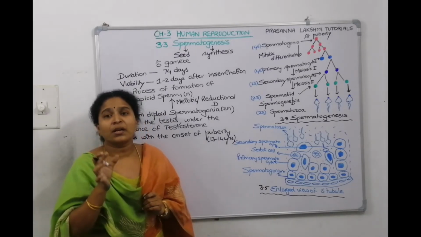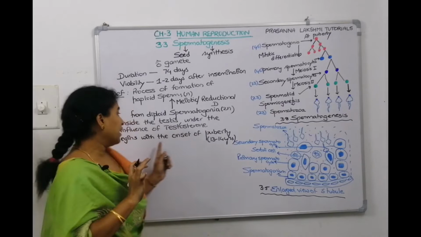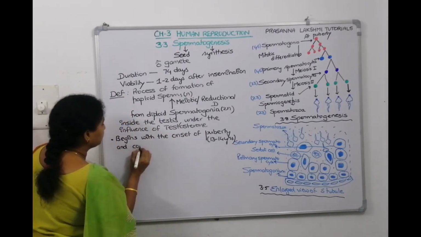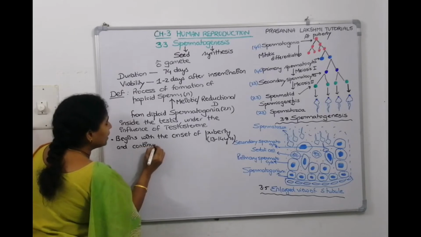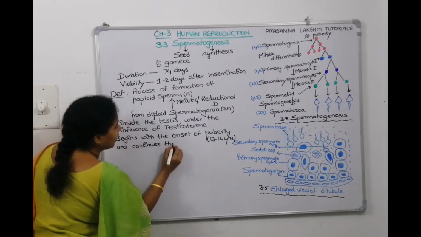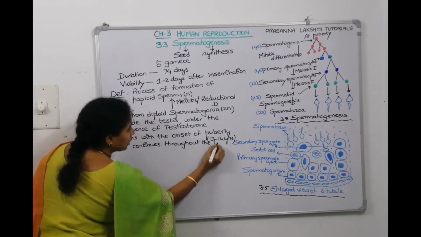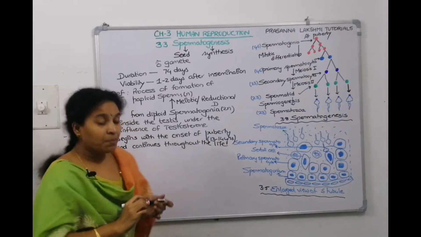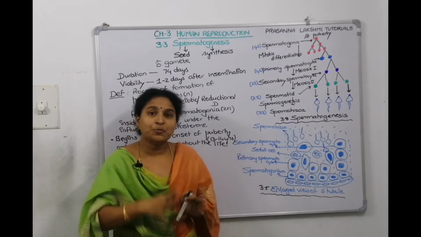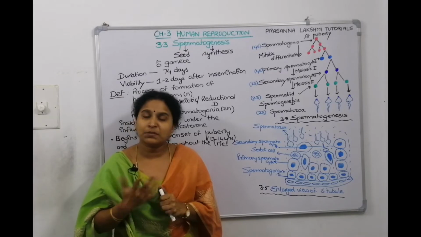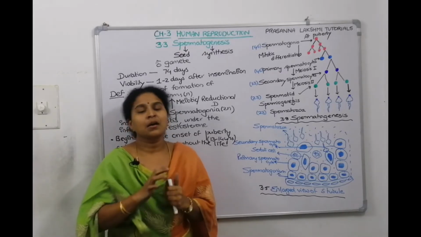It begins with the onset of puberty and continues throughout life. Whereas in women, it starts before she is born and ends at 45 to 50 years when menopause is reached. This is one difference between spermatogenesis and oogenesis.